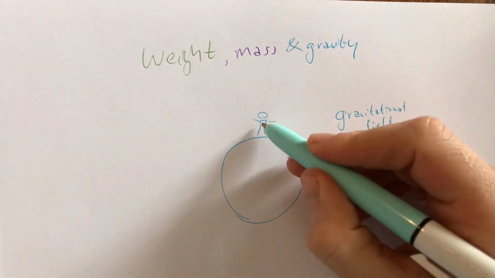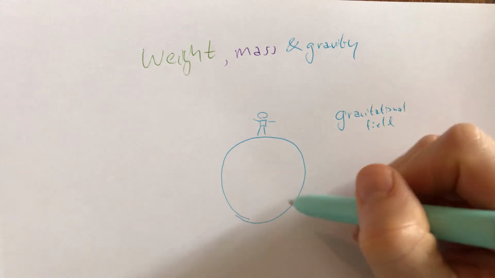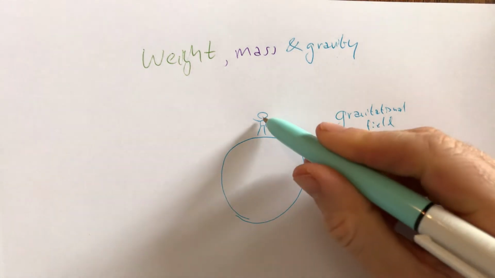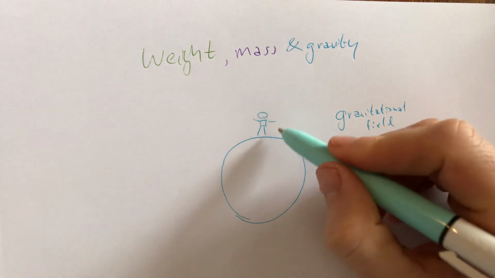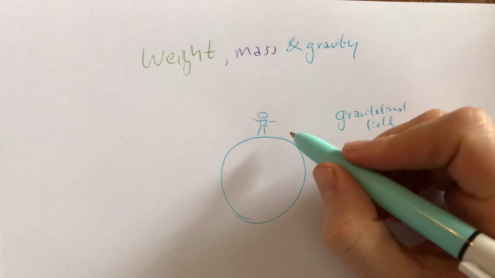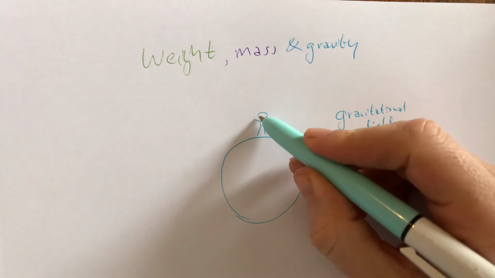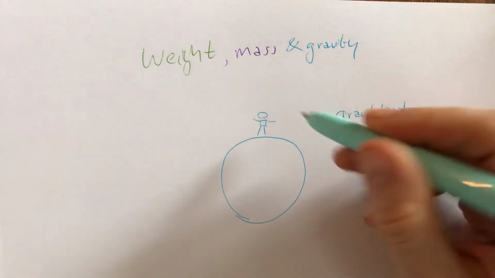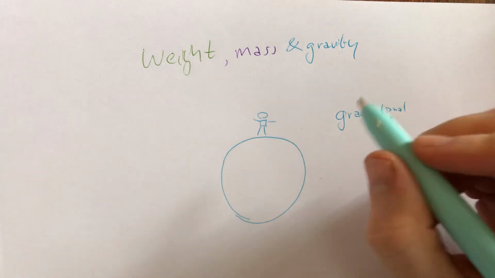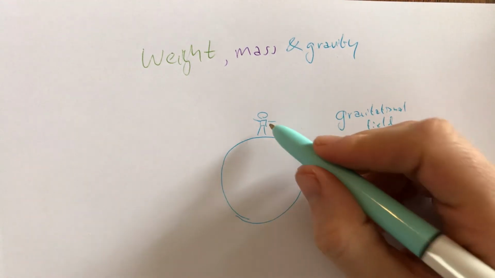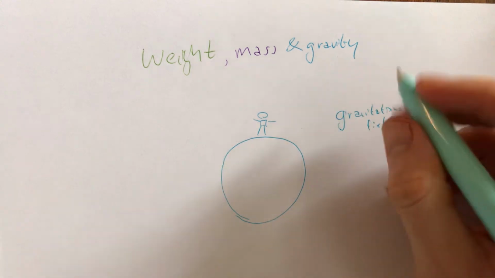Now, a person has got mass, which means they also have a gravitational field. But the person is many billions and trillions of times smaller than the planet. I'm just drawing the person like this so we can actually see them. Their gravitational field is much, much smaller also.